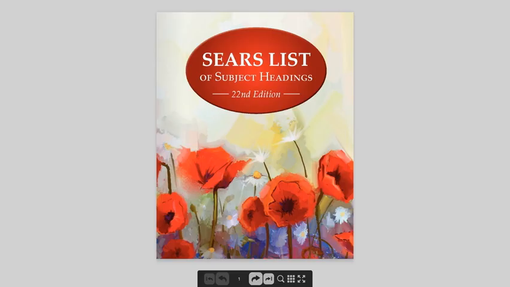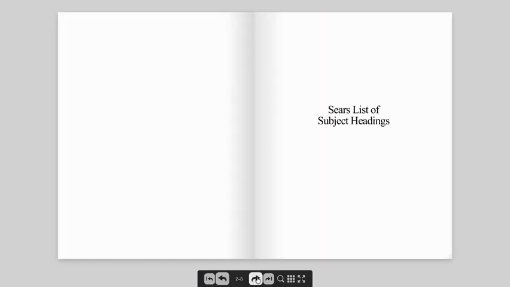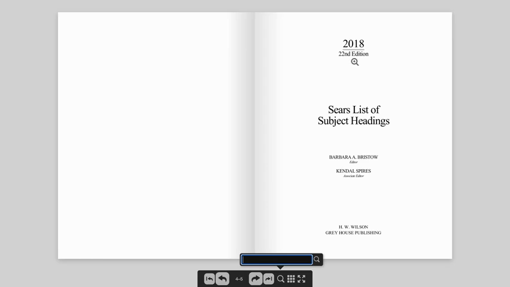So this 22nd edition is available to scroll through, and also you can use the magnifying glass to search the terms. This is a 2018 edition. We're working on providing you a link to the newest edition online, and it works a little differently. So once we have that link, we will also make a video on how to use that edition.